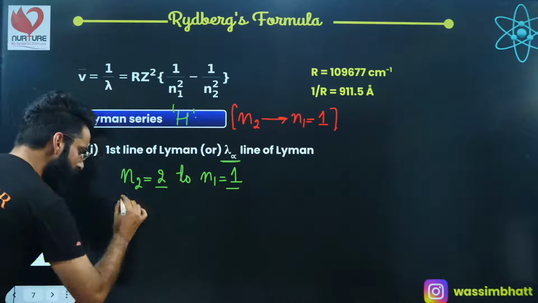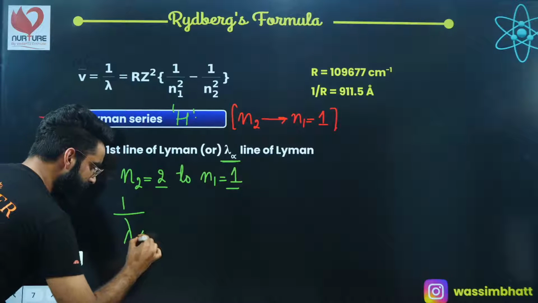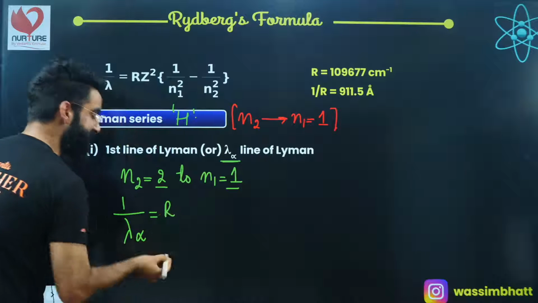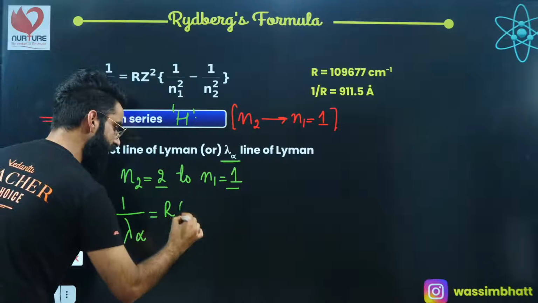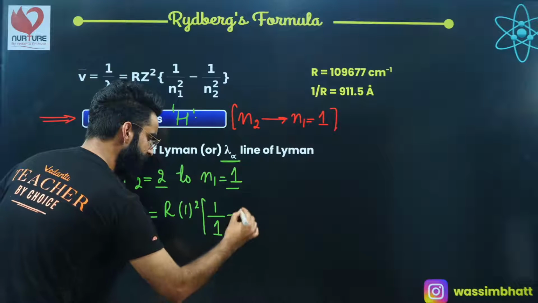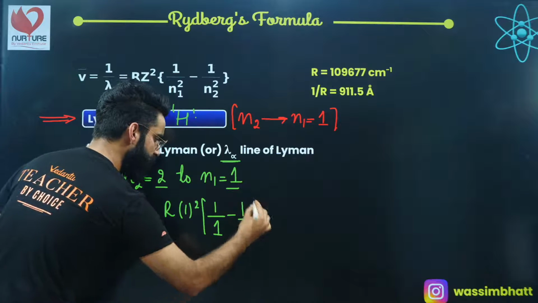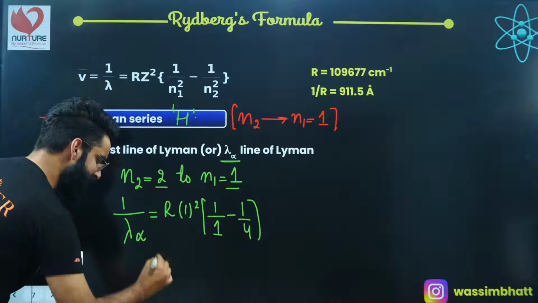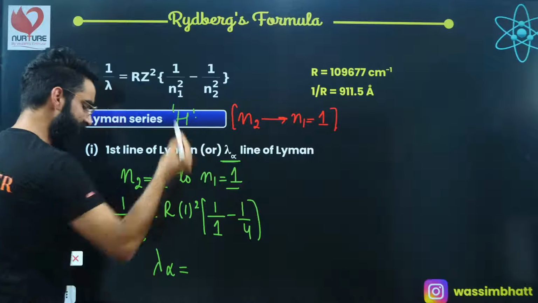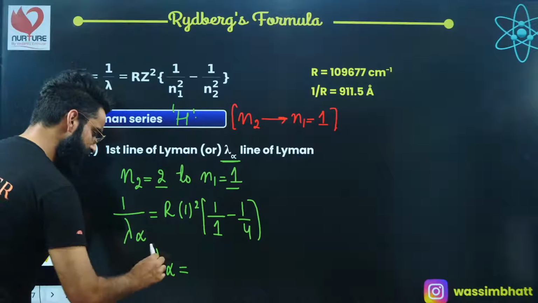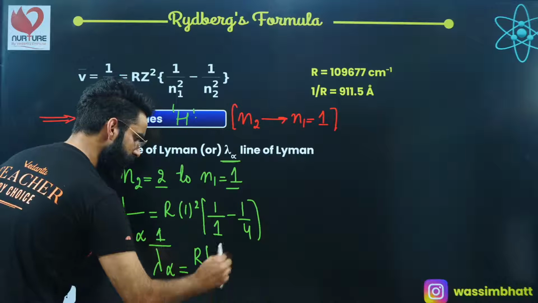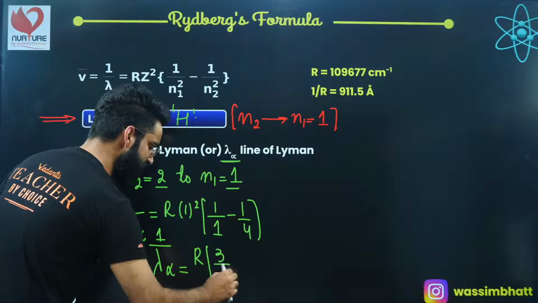I'll clearly say 1 divided by lambda alpha is equal to R Z square. Z value for hydrogen is 1, so 1 square comes out to be 1, times 1 upon n1 square minus 1 upon n2 square, which is 1 upon 1 square minus 1 upon 2 square. So from here, can I calculate the wavelength of the radiation emitted during the first line of Lyman series? Absolutely. So you'll be getting 1 divided by lambda is equal to R times 4 minus 1, that's going to be 3 divided by 4.